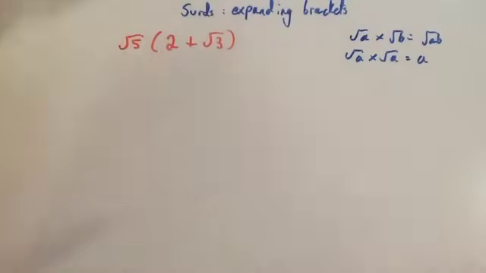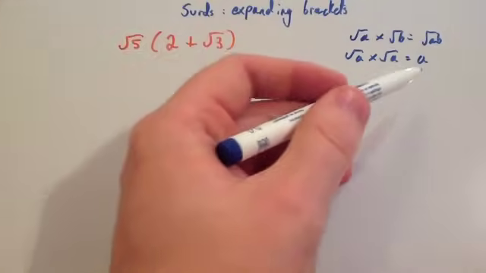So for instance, if you've got root A times root B, it'll be equal to root AB. And also if you've got root A times root A, so a surd multiplied by the same surd, you're going to get A, because you get the square root of A squared, which is A.